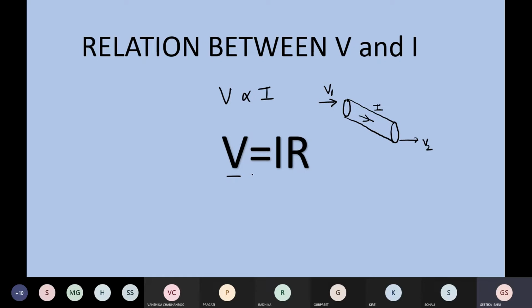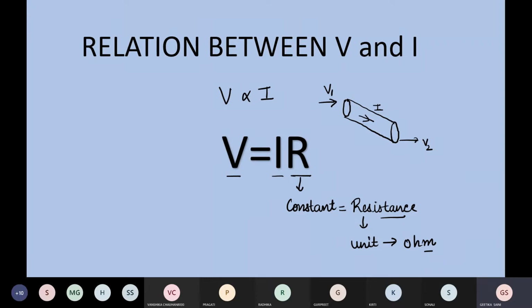Here V is the potential, I is the current. Here R is a constant. What is the name of that constant? Resistance. Yes, this is resistance. And what is the unit of resistance? We discussed it in our previous class. Ohm. The unit of resistance is ohm.